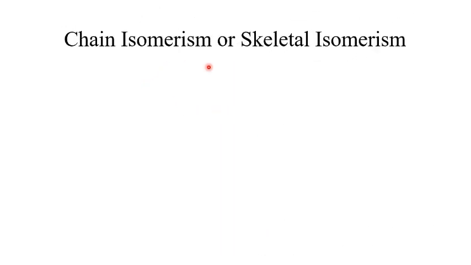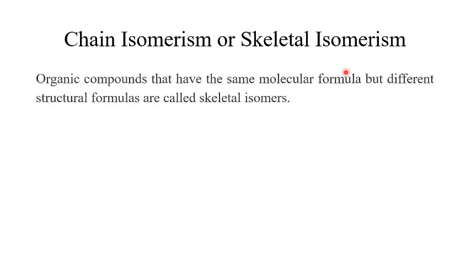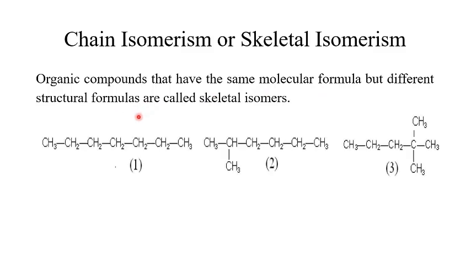Chain isomerism or skeletal isomerism. What is chain isomerism? Organic compounds that have the same molecular formula but different structural formulas are called skeletal isomers. So, same molecular formula but different structural formula. In this example, let us write the molecular formula of each of these compounds.